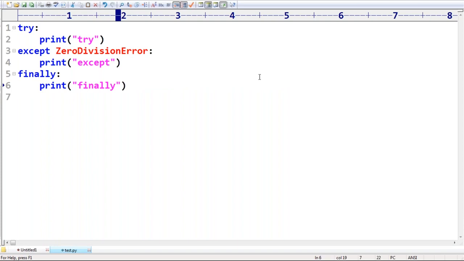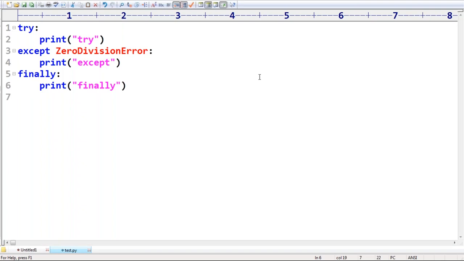So can you please tell, is there any exception going to be raised here? Any exception? No. If there is no exception, then automatically the finally block will be executed or not? Yes.